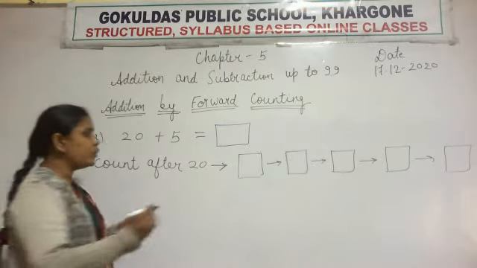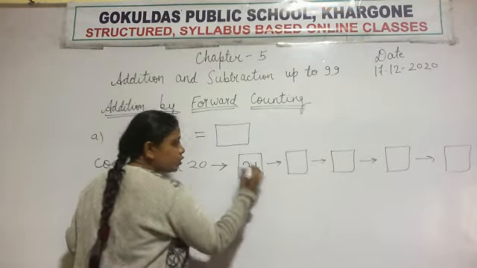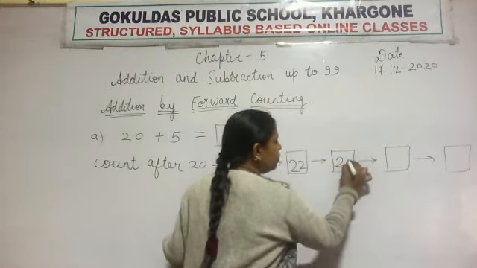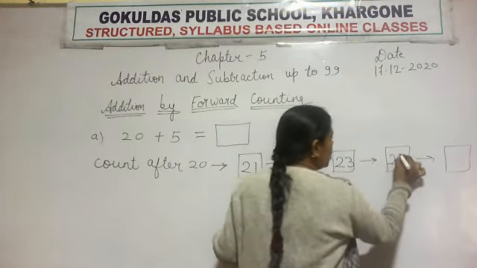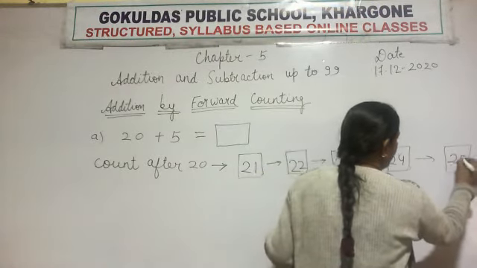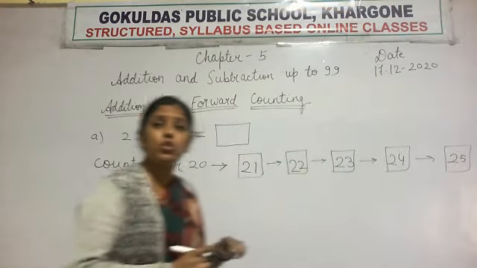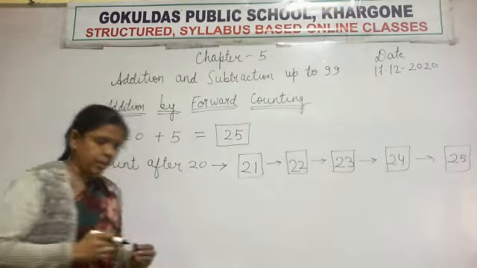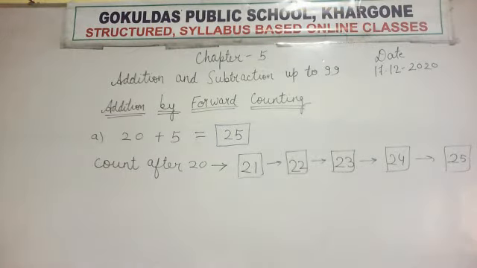So count after 20. Which number will come? 21 next, 22 next, 23 next, 24 and next 25. So what is the answer in the last box? 25. So here the answer will be 25. Write it fast, copy fast from the board, copy correctly.